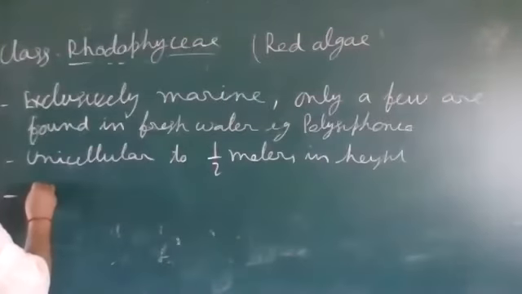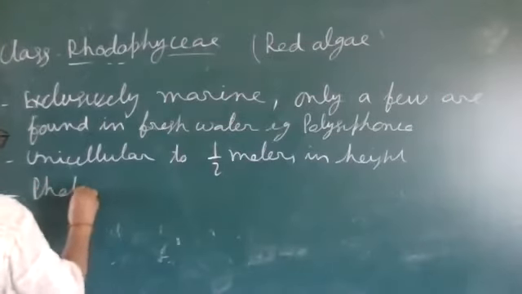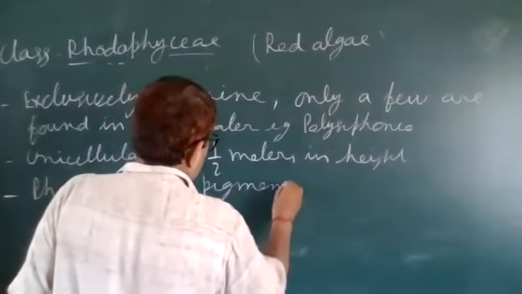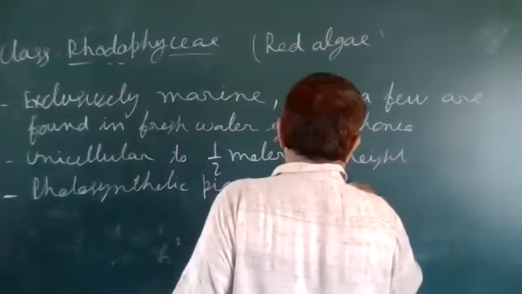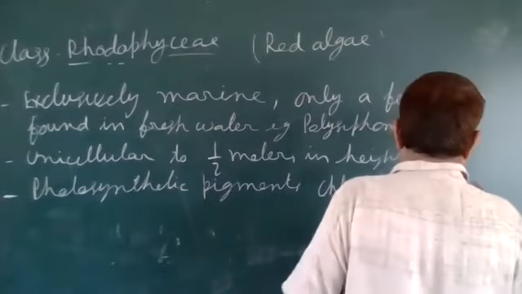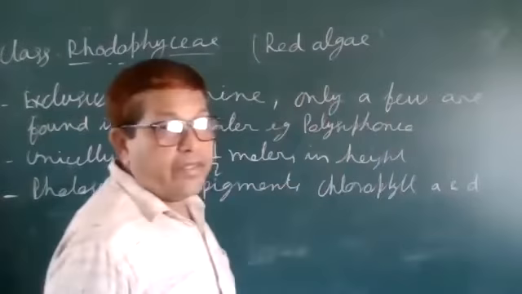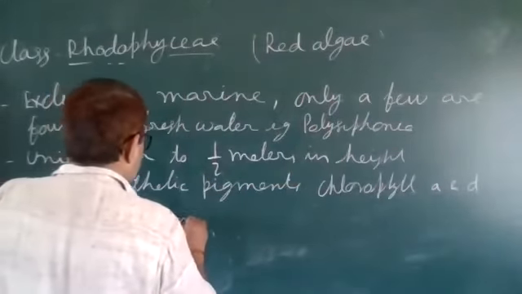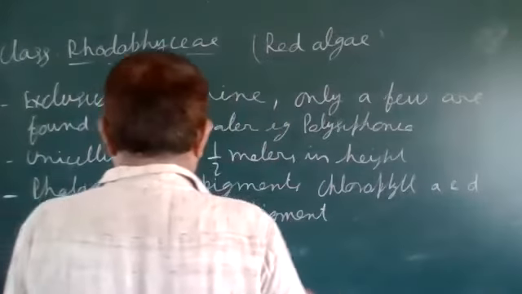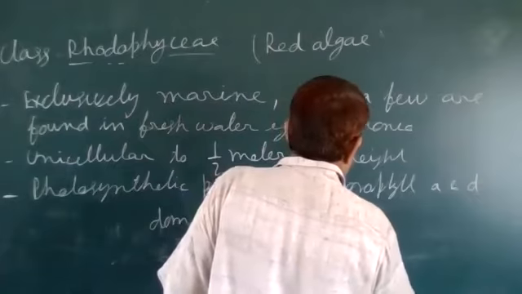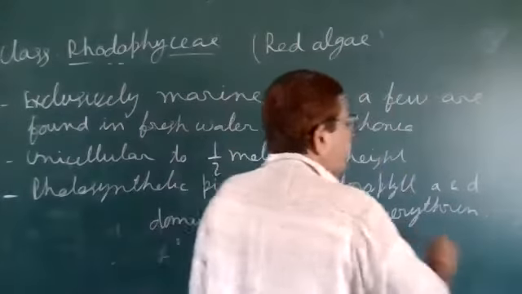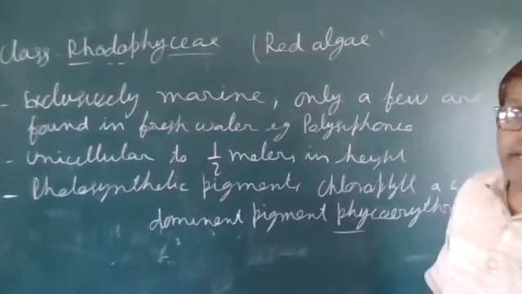Now the photosynthetic pigments. Chlorophyll A and D are present, but the dominant pigment is phycoerythrin. This phycoerythrin is responsible for the red coloration of the algae.